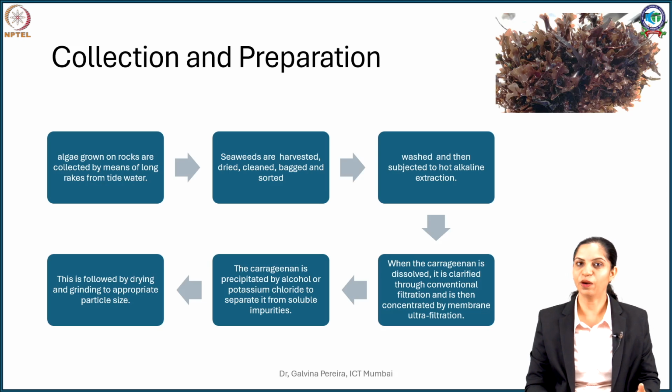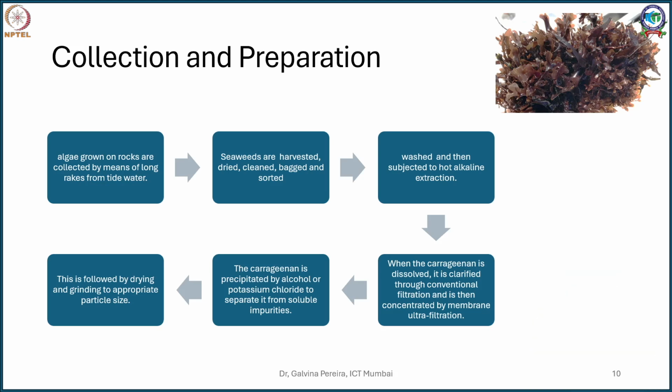Now this being a carbohydrate, like your previous method, if you add to that aqueous solution a water miscible organic solvent like methanol or alcohols, you can precipitate it. You can even precipitate by using salts such as potassium chloride. Once that is done, you get the crude precipitate. This crude precipitate is then dehydrated and converted into fine powder by vacuum drying and subsequent grinding, so that you get a good particle size.